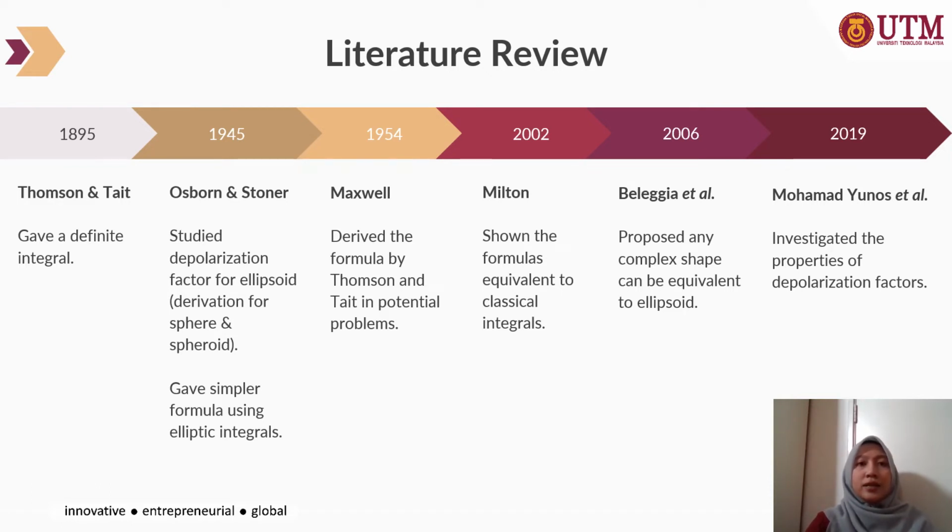The study regarding the depolarization factor is actually not limited to the spheroid or ellipsoid only, but there are a few studies for other geometries as well, such as cylinder and also rectangle. However, Belligia in 2006 proposed that any complex shape can be equivalent to an ellipsoid by considering its depolarization factor. Then, in 2019, Muhammad Yunus gave some properties of the depolarization factor related to the ellipsoid.